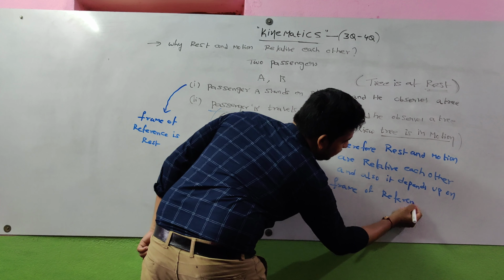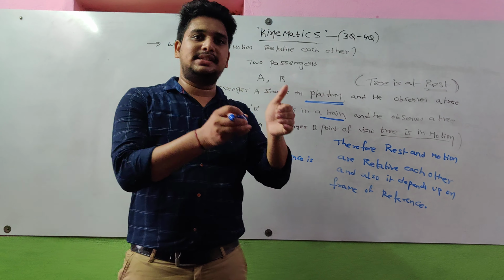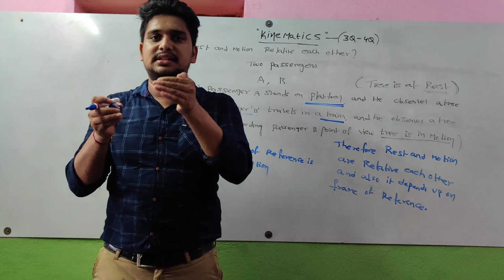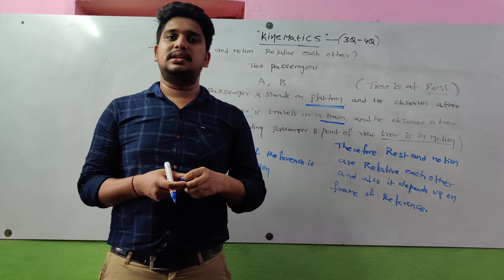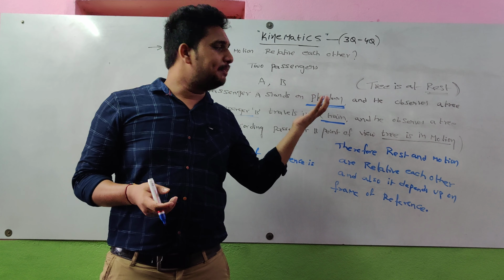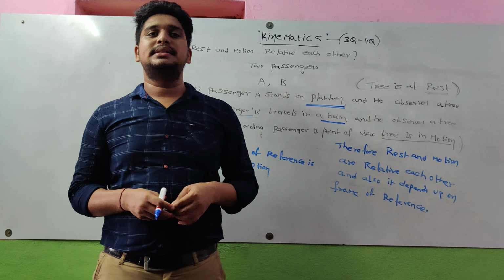A body that changes its position with respect to time and observer is called in motion. A body that does not change its position with respect to time and observer is called at rest. Why are rest and motion related to each other? Because I considered a simple example based upon this. So rest and motion are both relative, and they must depend upon the frame of reference.